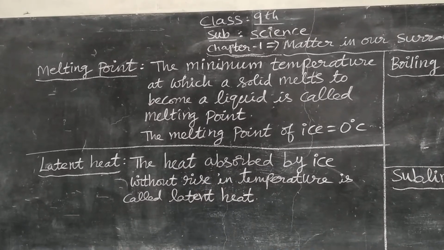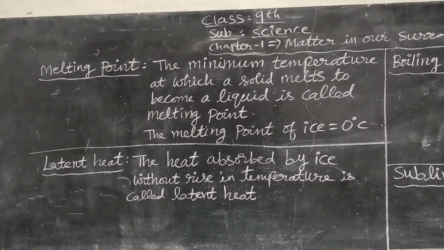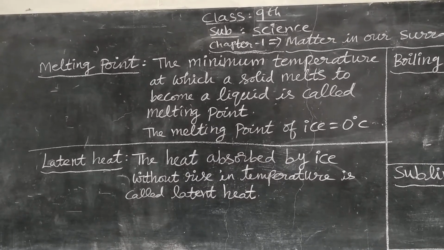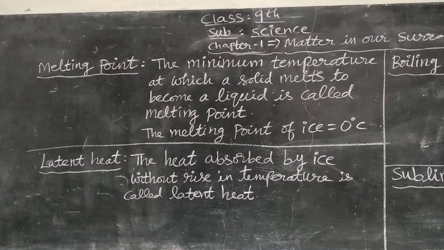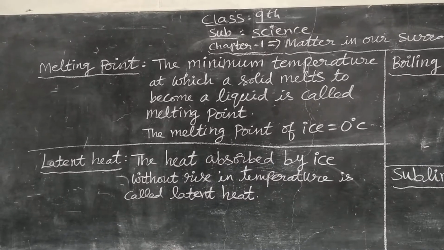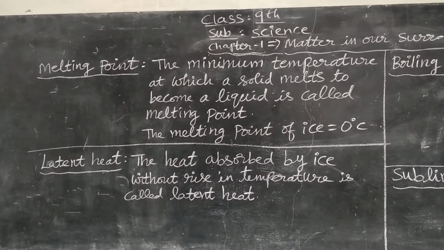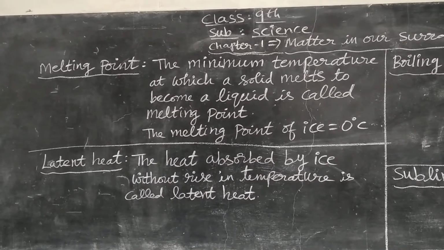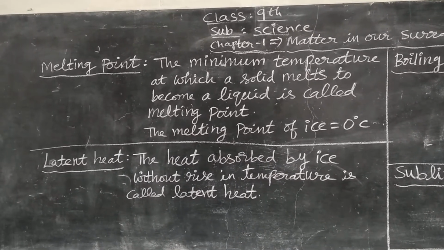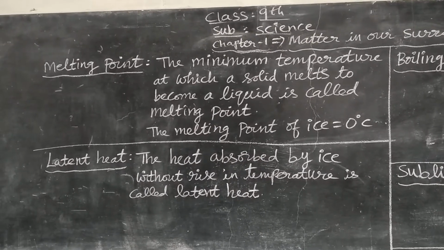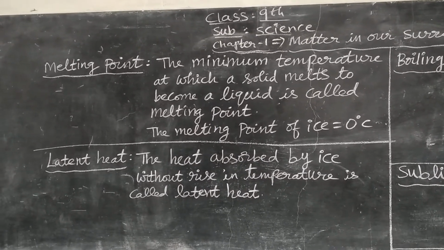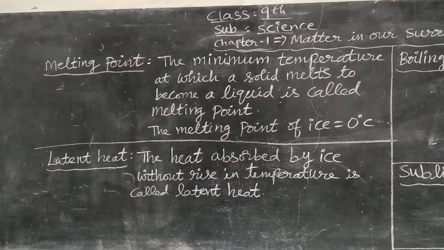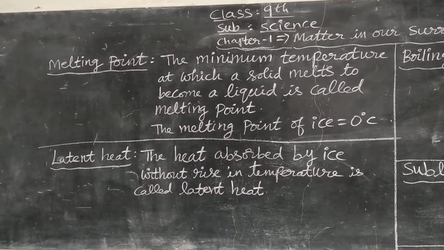Where does this heat go? Even after heating the ice, it has changed into liquid water. The temperature must be high, no? But the temperature will not be high. It will be the same as in solid ice. Only it changes its form. But where does this heat go? This heat is absorbed by ice without rise in temperature. That is called latent heat.